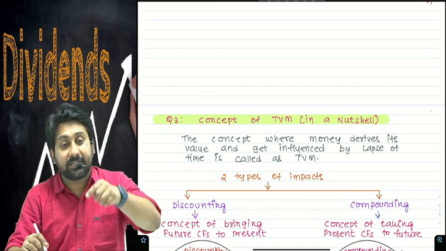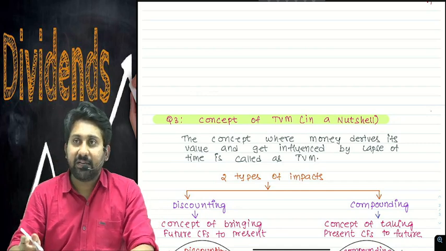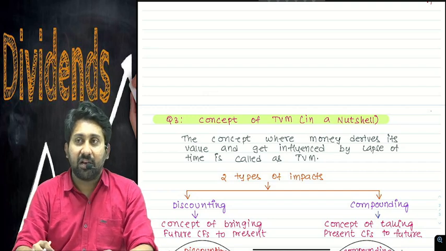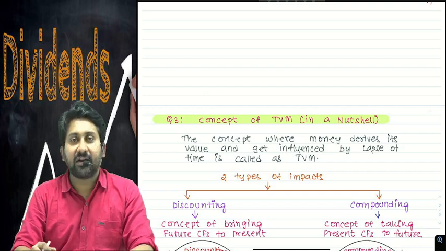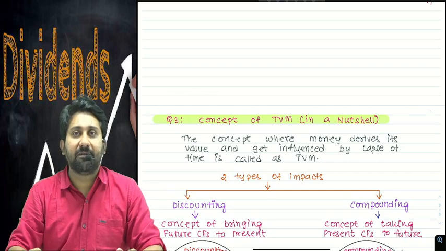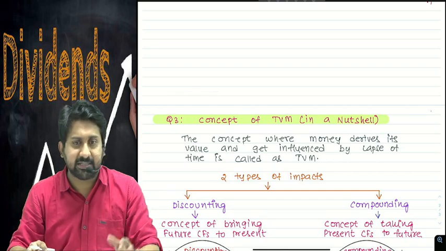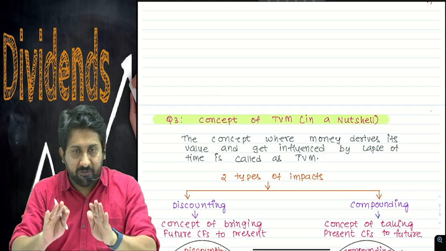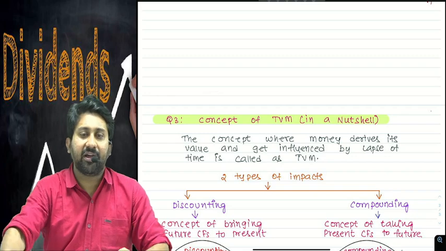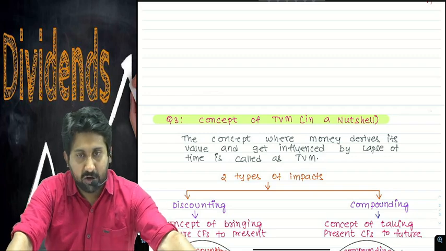In international capital budgeting, there is a concept called the international Fisher effect. In that concept, we will understand what the PV factor is in its truest sense. As of now, we will first understand the basic idea behind the time value of money.